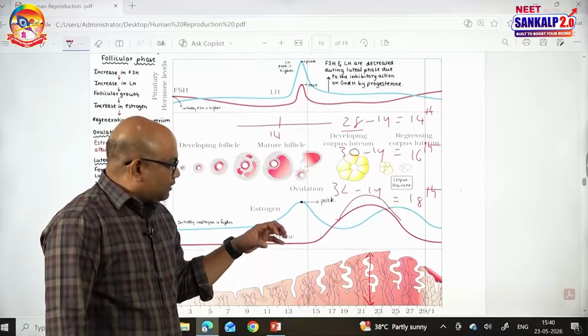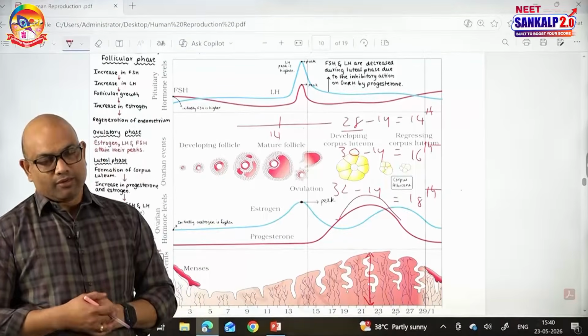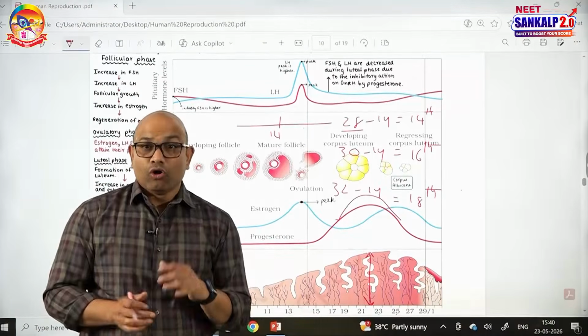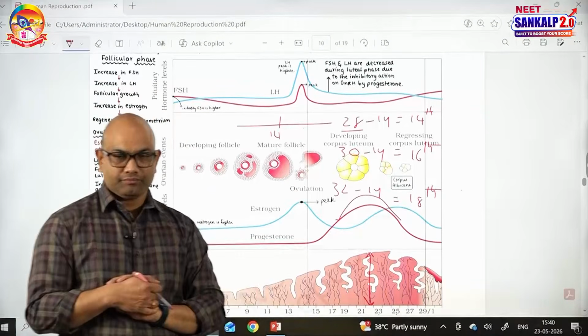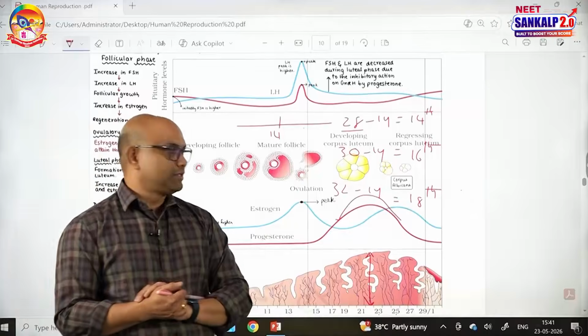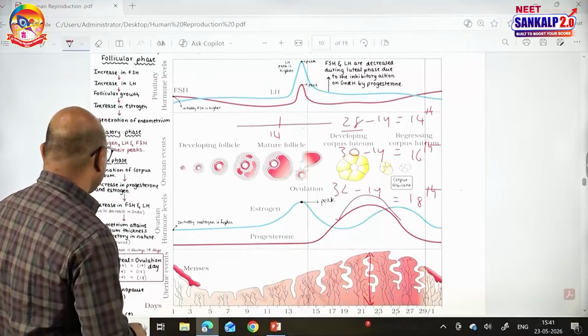And once the ovum is fertilized by the sperm to form the zygote, if the female gets pregnant, all the events of the menstrual cycle will stop during pregnancy. That is the important point I want you to remember.